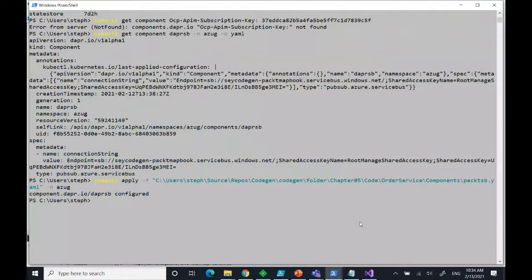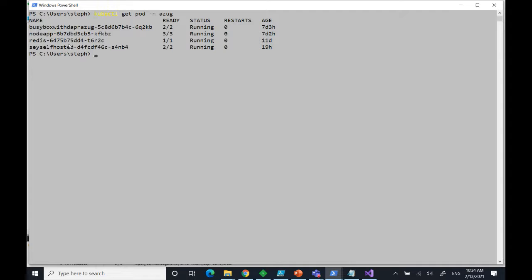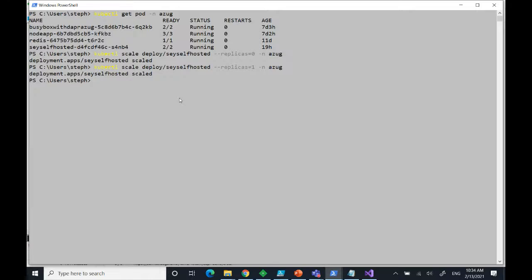Let's switch back here. Okay, I can maybe clear this. And for this, I'll get pods again. So this is the one that I'm gonna stop and then restart. I'm gonna do that with scale deploy, right? I'm just instructing Kubernetes to stop this deployment, and I will scale it out again to 1.